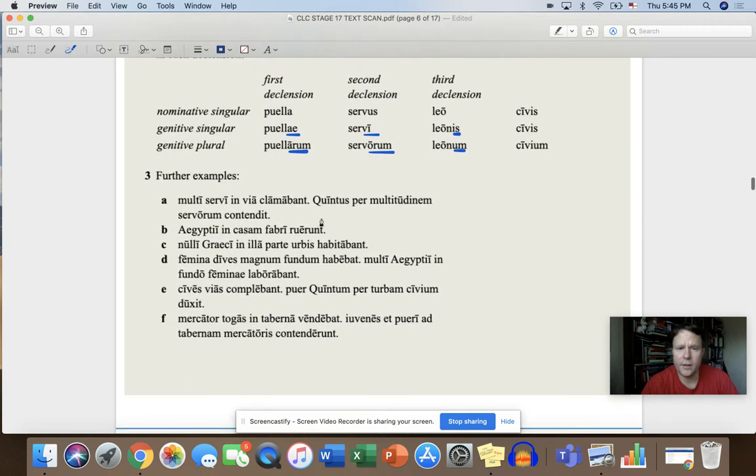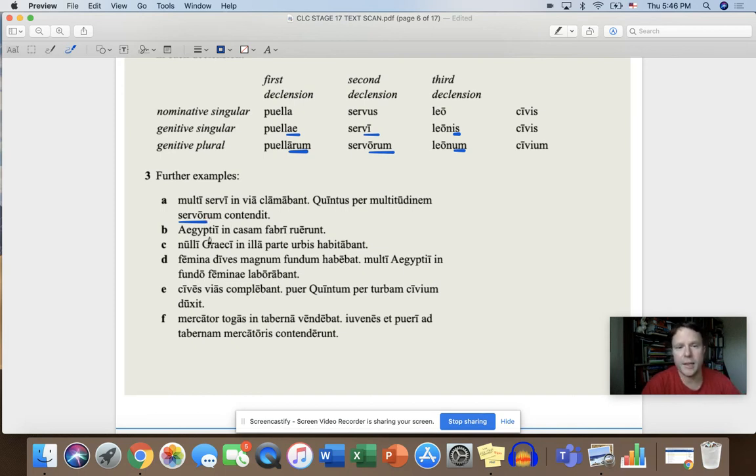Down here you've got multi servi in via clamabant. Quintus per multitudinem servorum contendit. So I'm going to give you a second, hit pause maybe, and identify the genitive word. And it is servorum. Okay, now hit pause again and think about what it means. And so servorum means of the slaves, right? So through the crowd of the slaves.